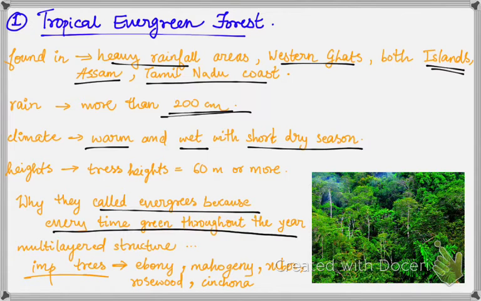Heights of the trees here reach up to 60 meter and above. It has all kinds of trees, shrubs, creepers, climbers which give rise to a multi-layered structure there. Commercially important trees found here are ebony, mahogany, rosewood, rubber and cinchona. This gives rise to all kinds of wildlife.